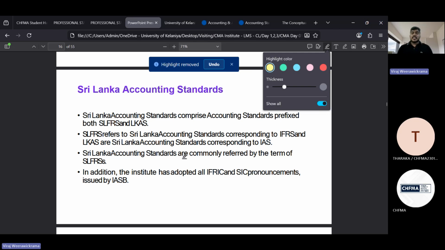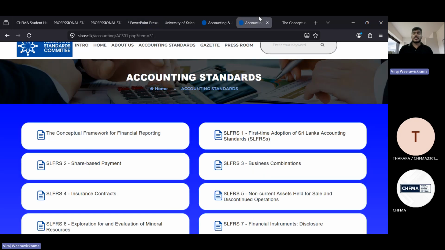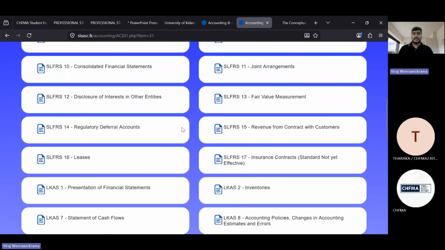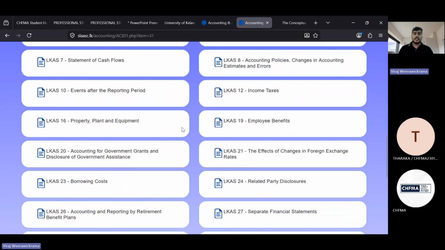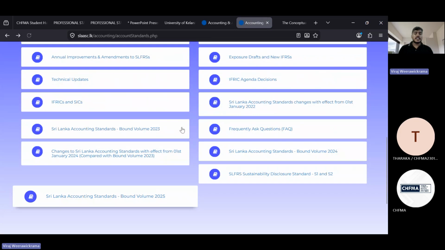And apart from that, we have IFRIC and SIC pronouncements. When it comes to the accounting standard platform, the source, here you can download the bound volume.